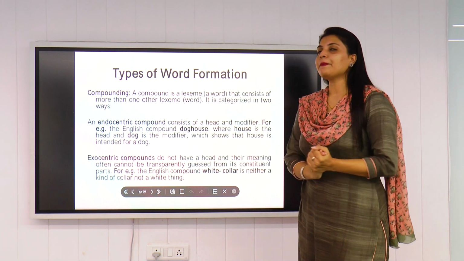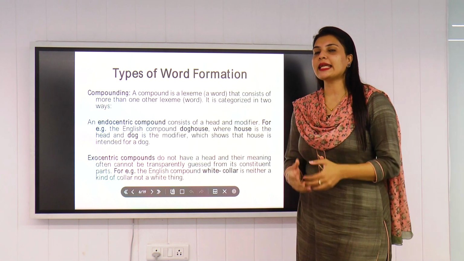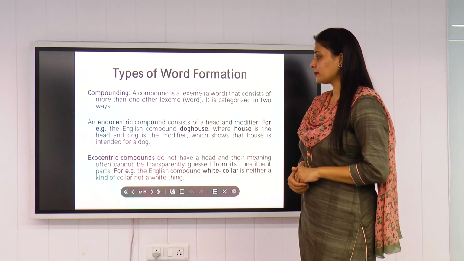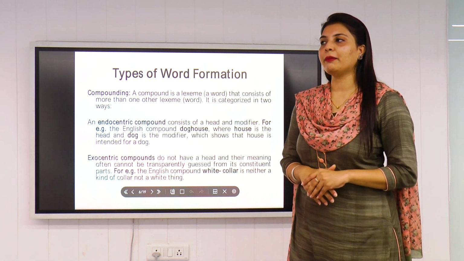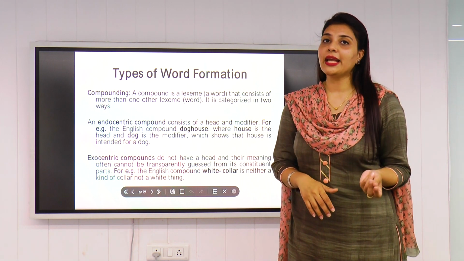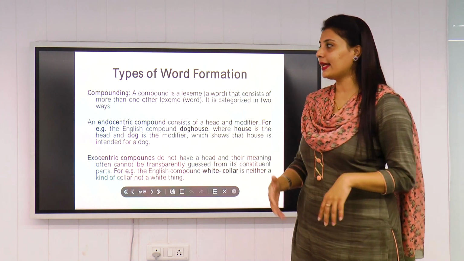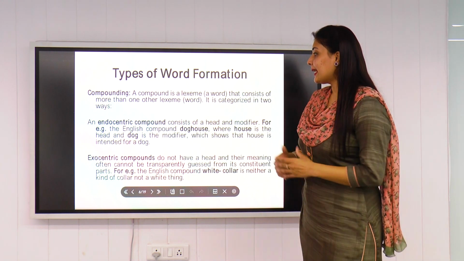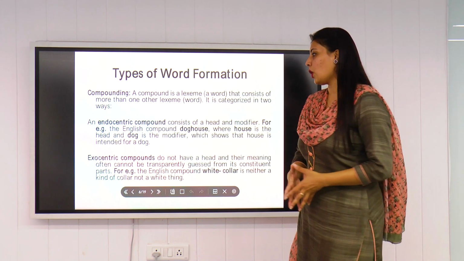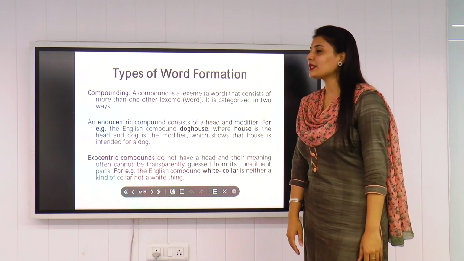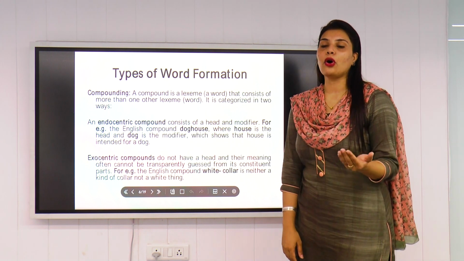If you go into the detail of the endocentric one, it consists of a head and a modifier. This is what you need to keep in mind. But you can definitely go with the example so that you can have a better understanding. Take the English compound dog house, where house is the head and dog is the modifier, which shows that house is intended for the dog.